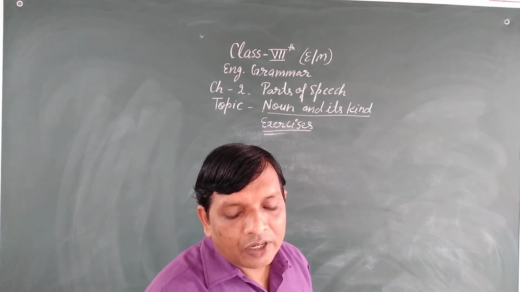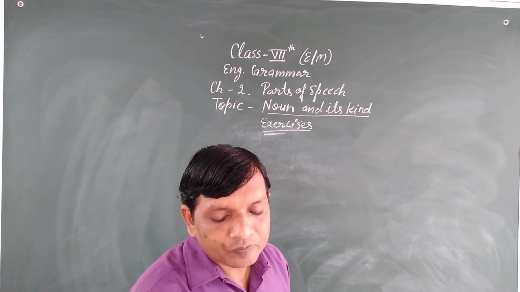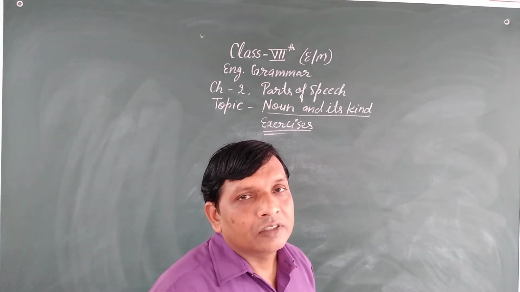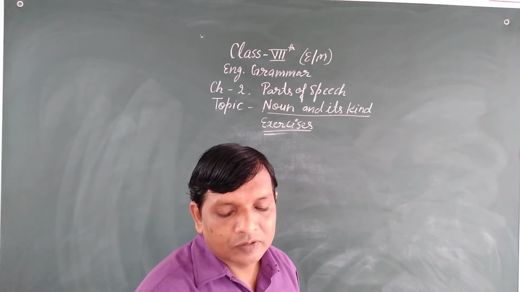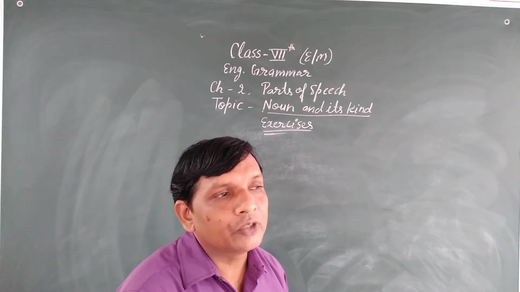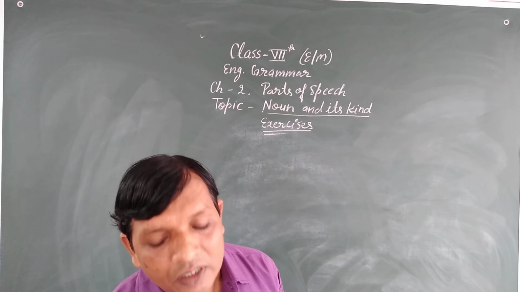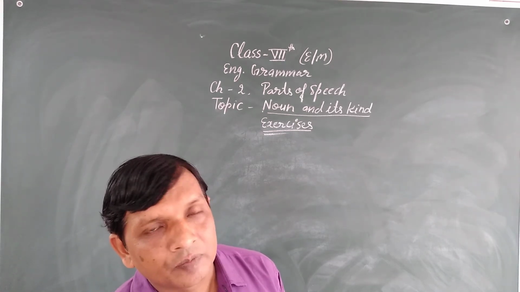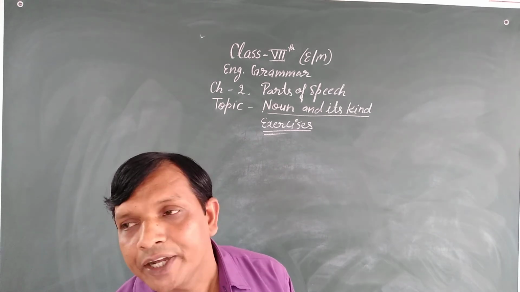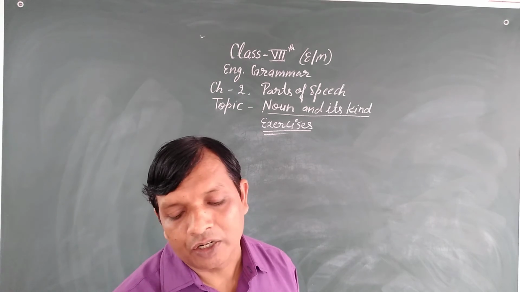Country: here you have to write down the names of 2 countries. You can write any country, for example, India, Sri Lanka. Buildings' names: you have to write 2 buildings, for example, Red Fort, Taj Mahal.